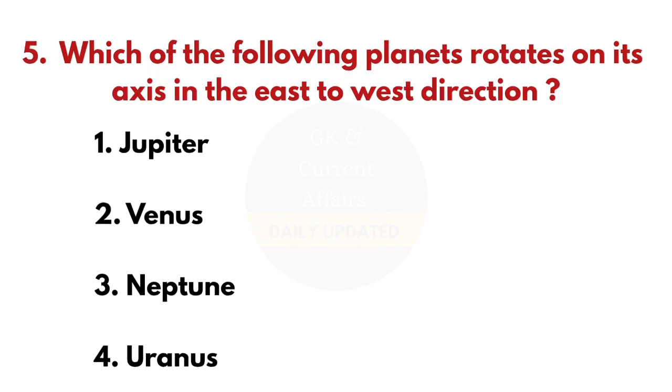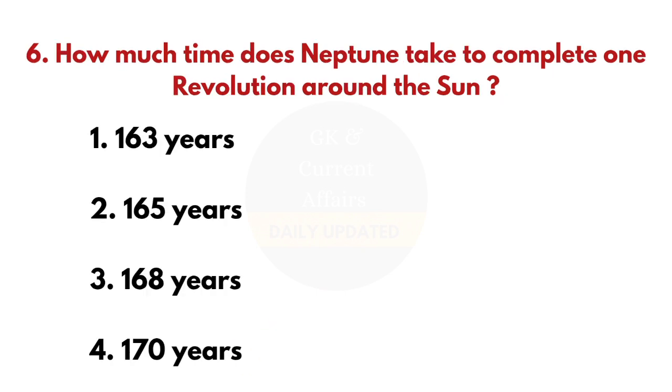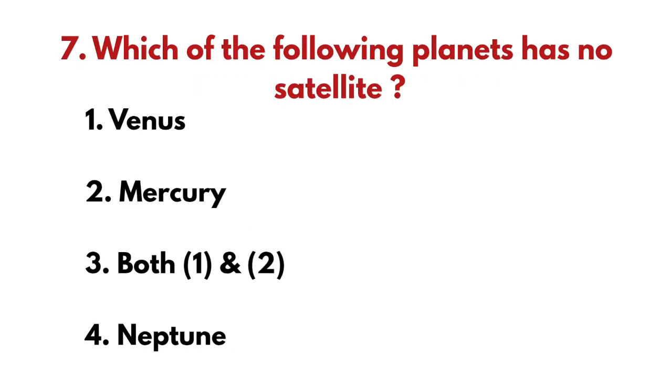Fifth question, which of the following planets rotates on its axis in the east to west direction? And the answer is Uranus. Sixth question, how much time does Neptune take to complete one revolution around the sun? And the answer is 165 years. Seventh question, which of the following planets has no satellite? And the answer is both option first and option second, that is Venus and Mercury.